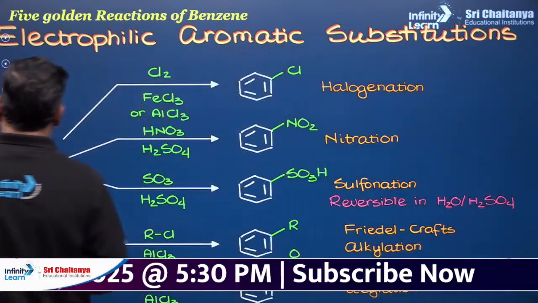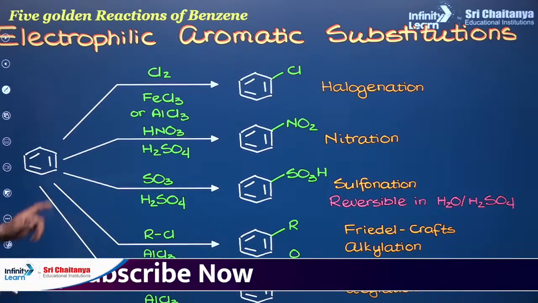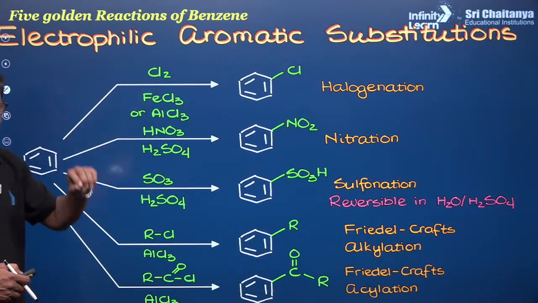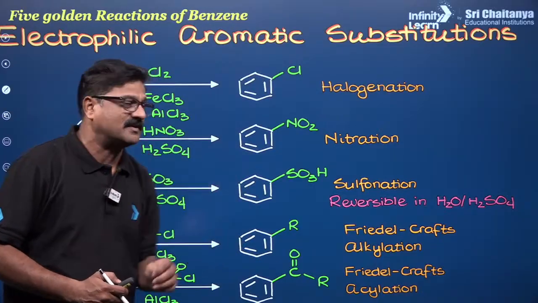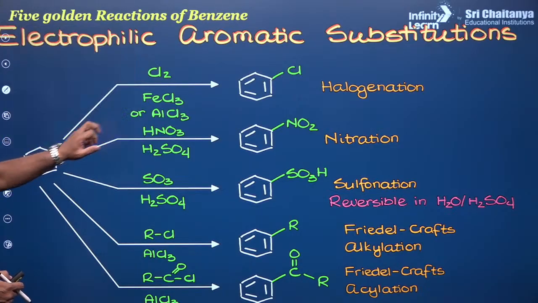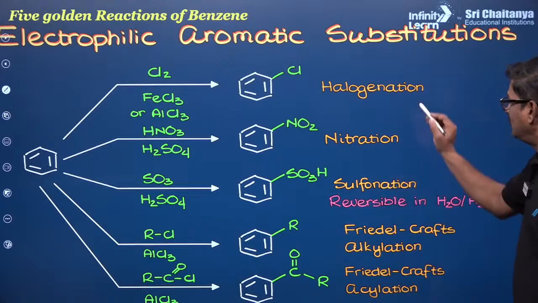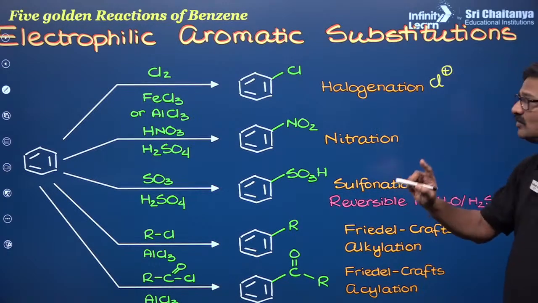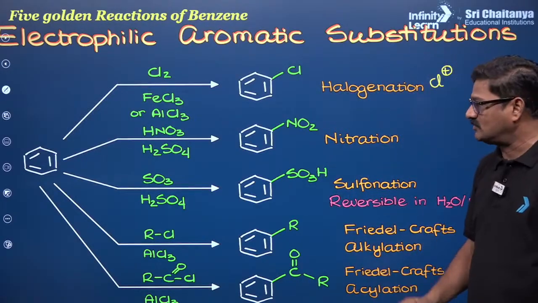You have the benzene here, and it undergoes electrophilic aromatic substitution. Everybody focus here. Benzene reacts with chlorine in halogenation, so you require FeCl3, AlCl3, BCl3, whatsoever. You require a Lewis acid to get chlorobenzene. This reaction is called halogenation, and for this you require an electrophile. In this reaction the electrophile will be Cl plus, mind it. Which of the following is the electrophile in this reaction is a very important question.